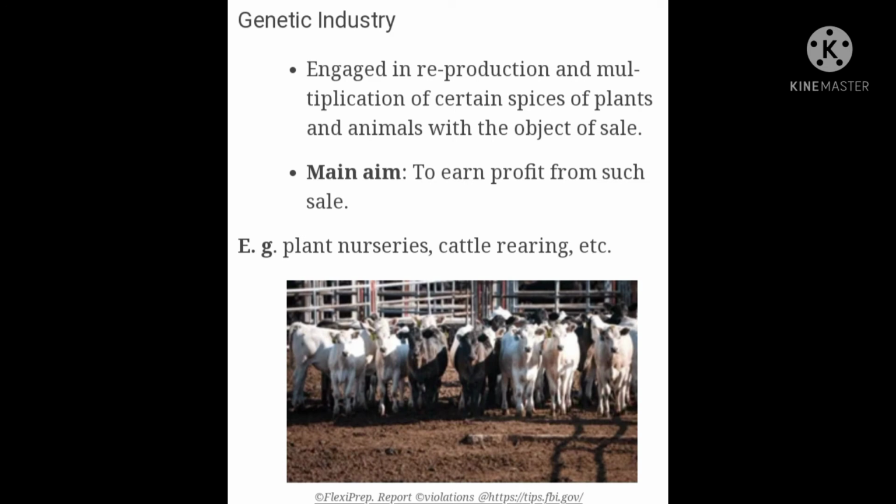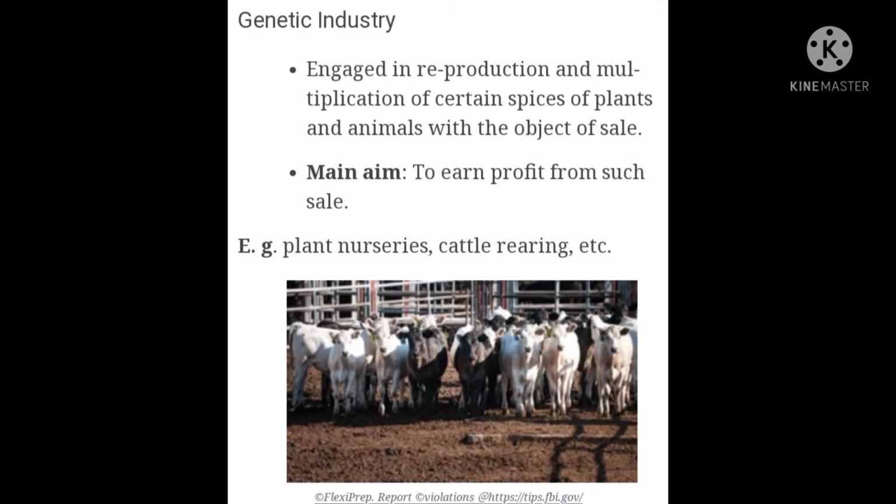Now we have the genetic industry. Genetic industry is when a certain species of flora or fauna is grown for the market by certain people. So farming, fishing, agriculture, dairy farming, forestry and even poultry farming come under the genetic industry. Those industries are called genetic industries which are dependent upon nature but require more application of human skill in their production. So this was about the genetic industries.